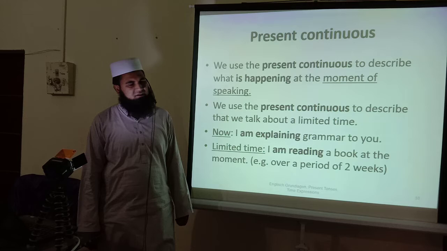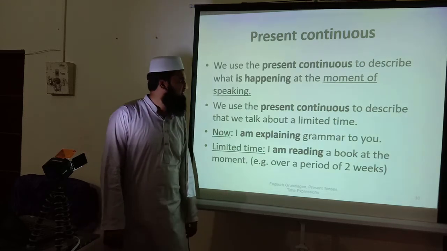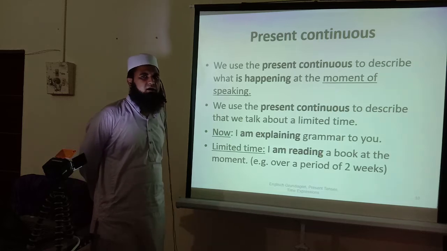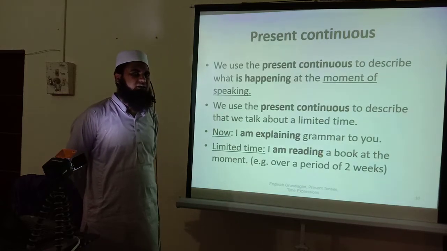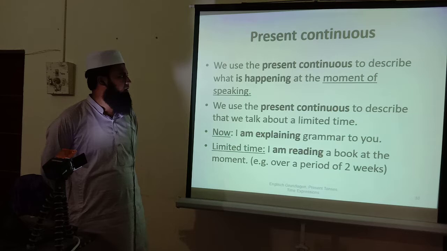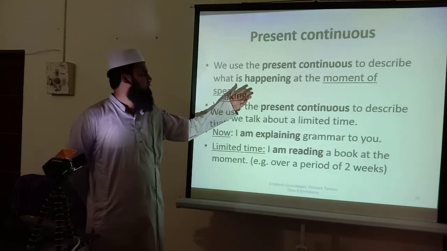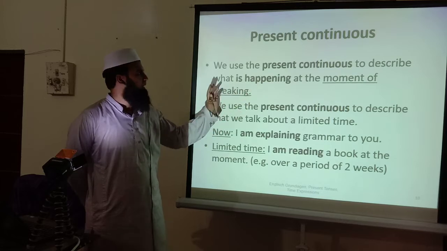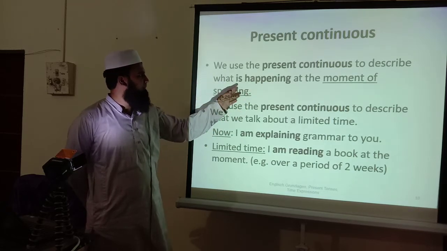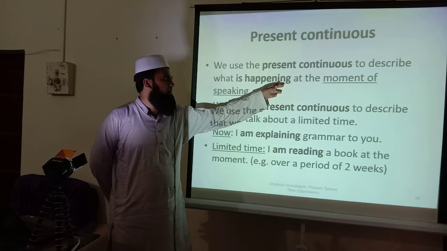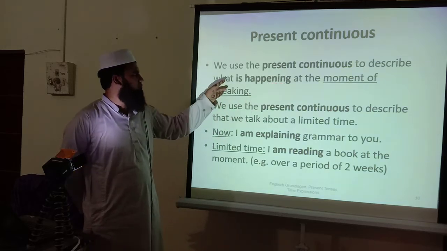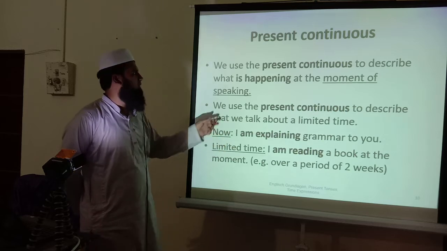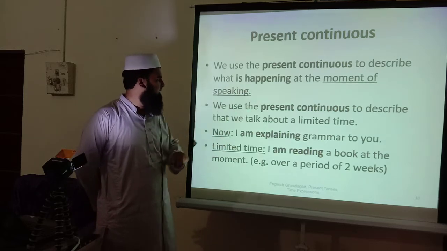Present continuous. Now this tense is the present continuous. In this tense, we practice using is, am, are and ing with the first form of the verb. We can give an example: happen is the first form, but we will add ing and use is, am, are plus ing with the first form of a verb. What is happening at the moment?